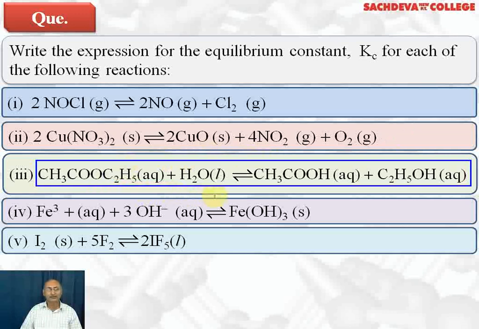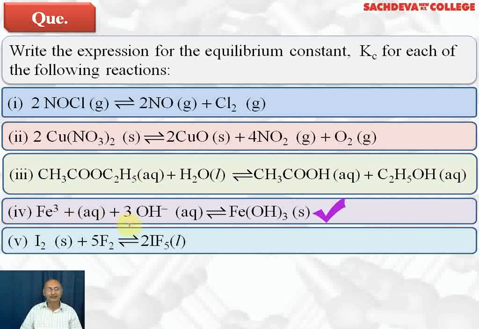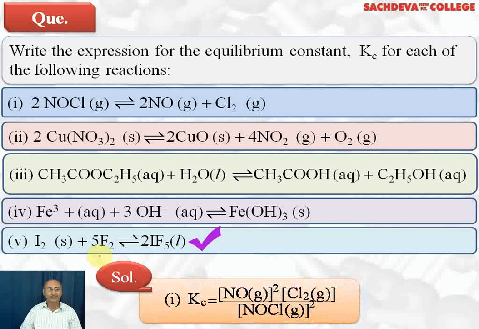CH3COOC2H5 aqueous plus water liquid gives you acetic acid plus ethyl alcohol. Ferric ions plus 3 OH ions gives you Fe(OH)3 solid. I2 solid plus 5 F2 gas gives you 2 IF5 liquid.